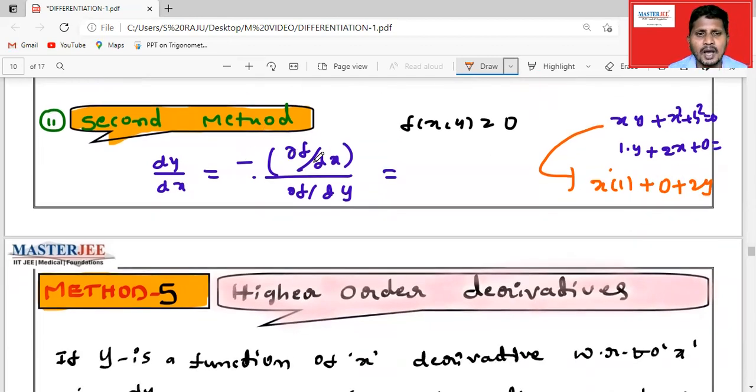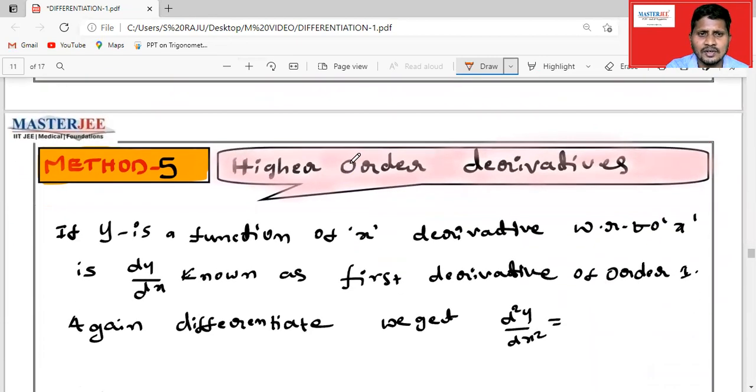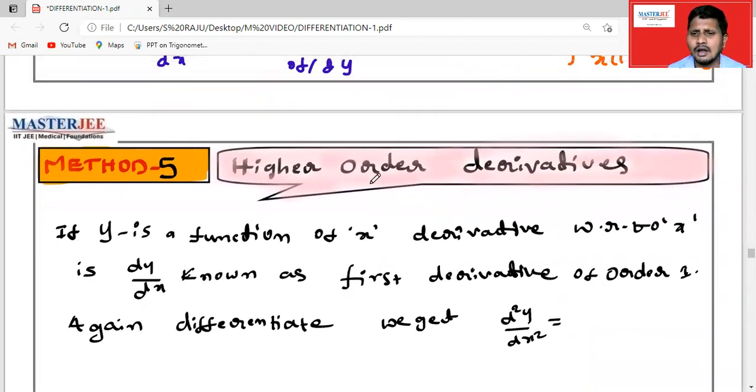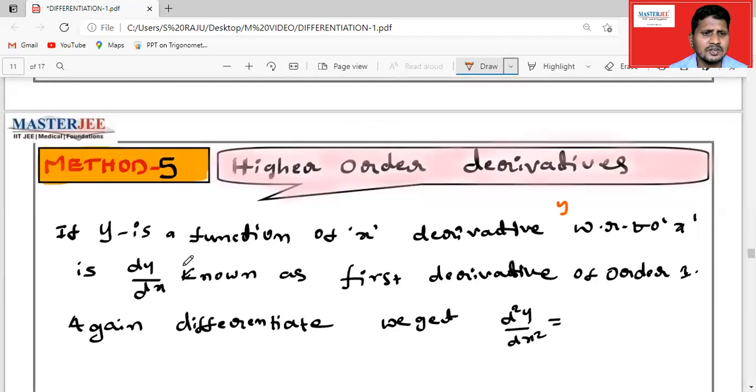So very simple: minus of the derivative of the given function with respect to x divided by the derivative of the given function with respect to y. Next, the fifth method: higher order derivatives. If y is a function of x, the derivative of y with respect to x is given by dy by dx, which we know very well.